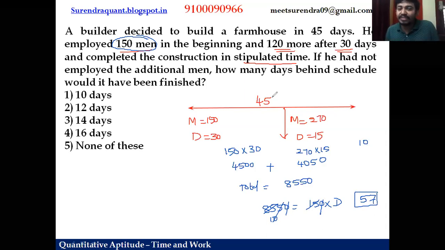So they plan to finish in 45 days. Without extra men, they would have taken 57 days. So how many days extra would they have taken? So 12 days behind the schedule it would have been finished. So option 2 makes sense.